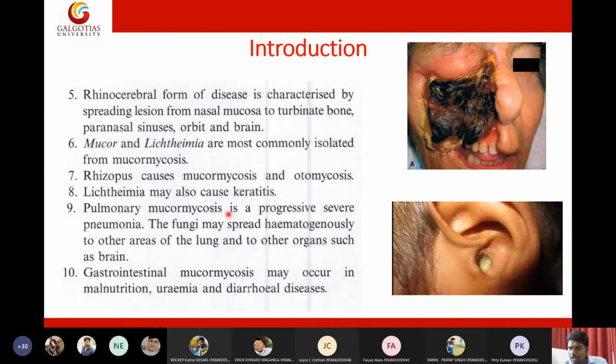And pulmonary mucormycosis is a progressive and severe pneumonia. The fungi may spread hematogenously to other areas of the lung, and it can also reach the brain. So there is another form of mucormycosis where it attacks the lungs. From the lungs, it gains access into the blood. From the blood, it goes to multiple organs of our body. It will start spreading into the brain, your kidneys, and multiple organs will get infected by this fungi.